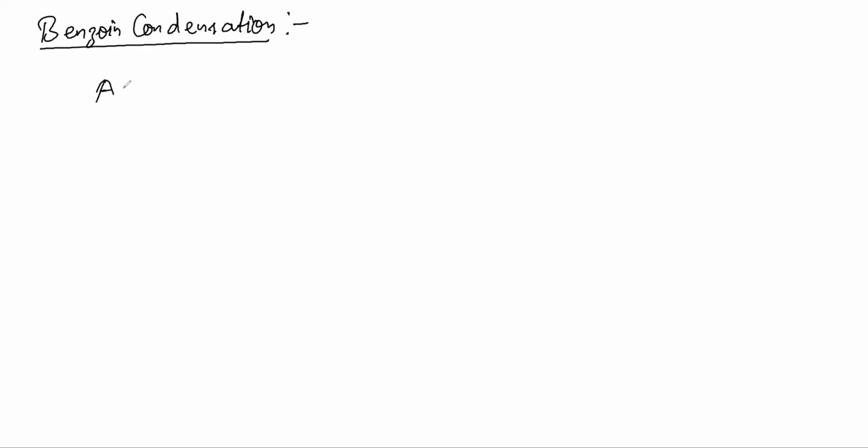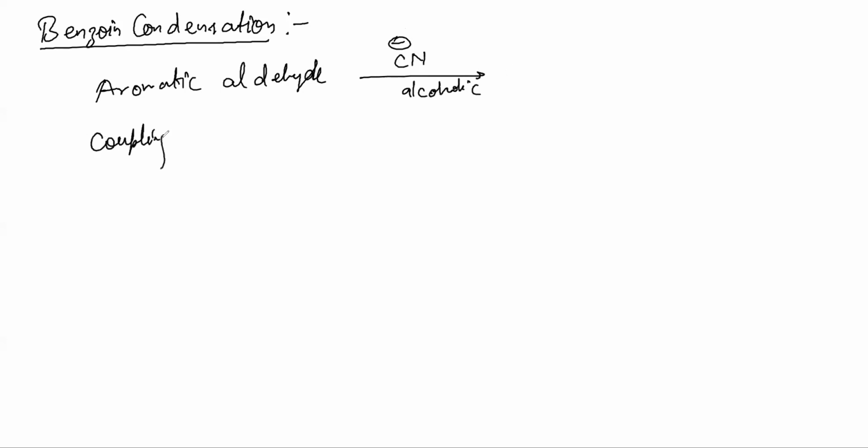What is the reaction? We have aromatic aldehyde. Yes, it is there. Okay. So we treat it with CN minus, but alcoholic. Okay. It is alcoholic. So what is the result of this reaction? It is a coupling reaction. Coupling reaction means two molecules get clubbed. Two molecules get clubbed. Okay.